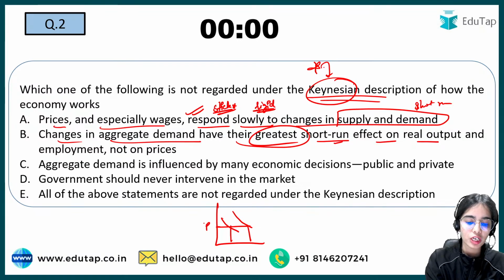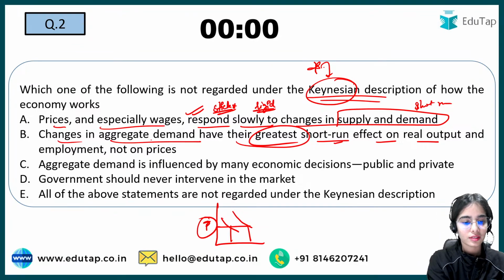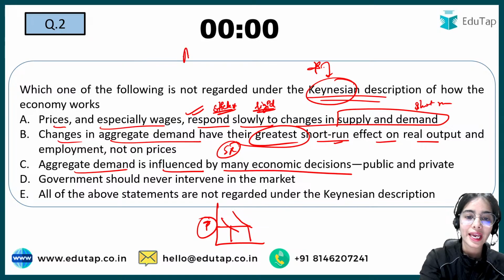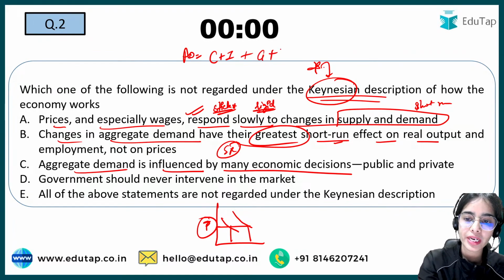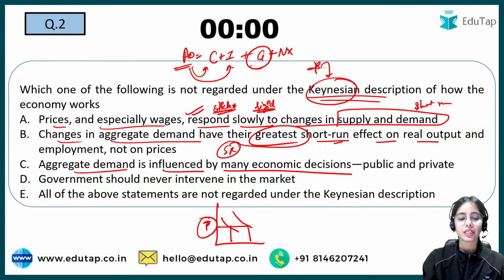The prices will not be affected in the short run. Keynes especially believed that in the short run, output is going to increase rather than prices. Aggregate demand is influenced by many economic decisions. Aggregate demand is equal to consumption plus investment plus government expenditure plus net exports. So aggregate demand depends upon the public as well as the private decisions.